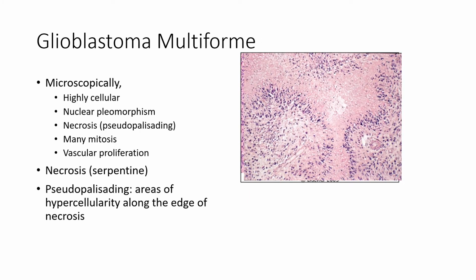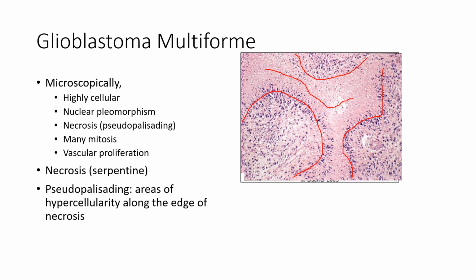In this picture, you can see that the tumor is cellular, and there is this pseudopalisading. You can see this is the border between the cellular areas and the necrotic area. So you can see the necrosis. This is the necrotic area.